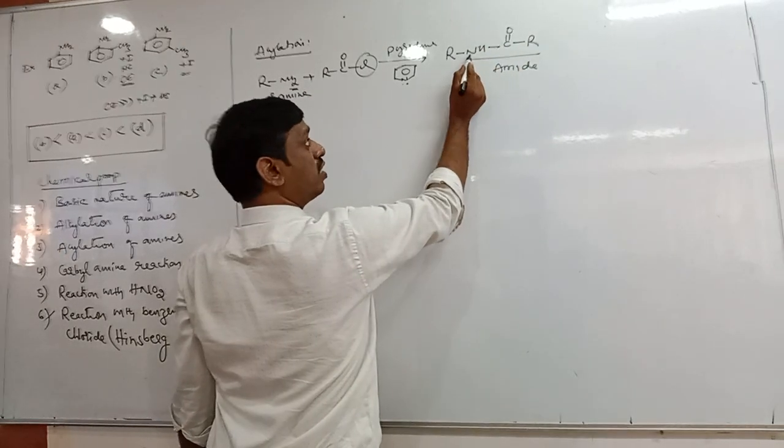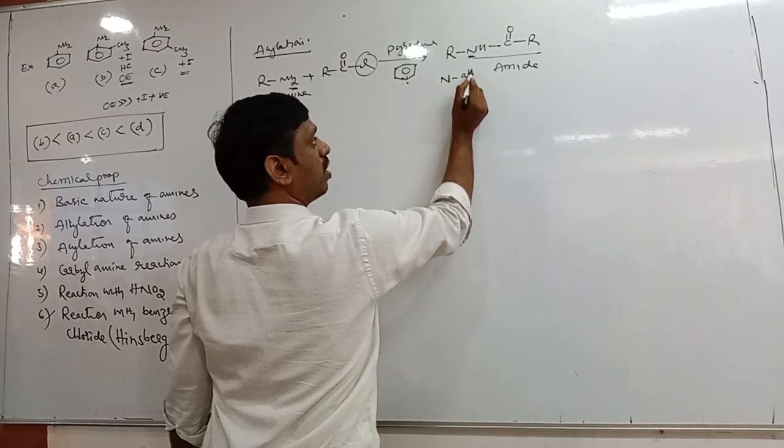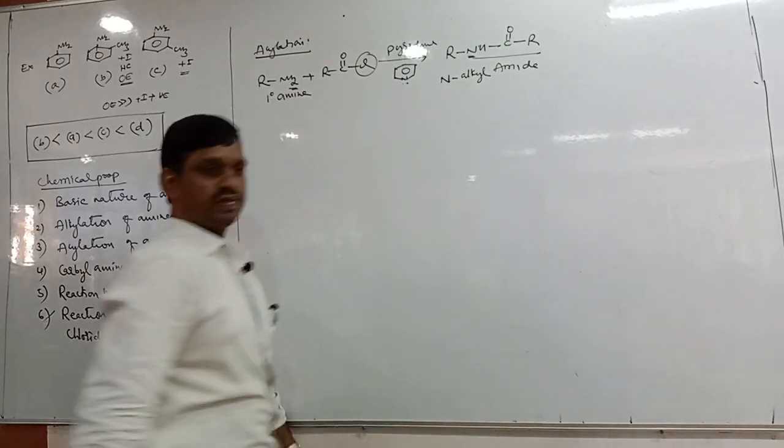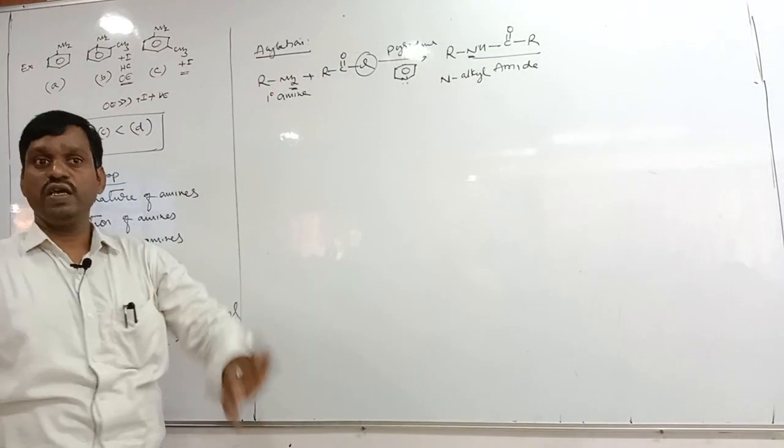But which amide? On nitrogen there is an alkyl, therefore it is called N-alkyl amide. That means primary amines react with acid chloride to form N-alkyl amide.